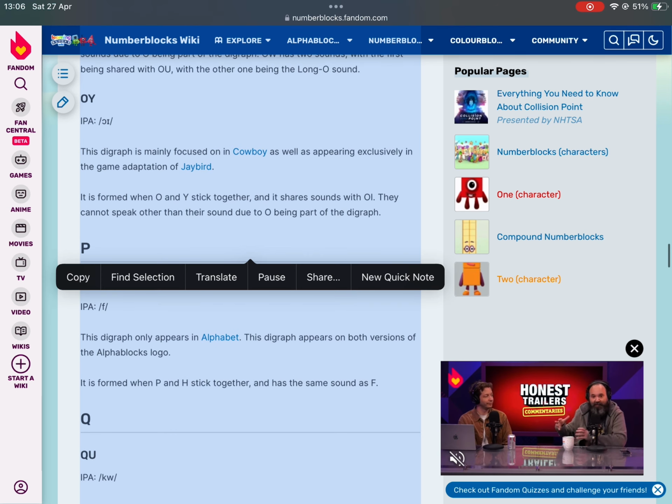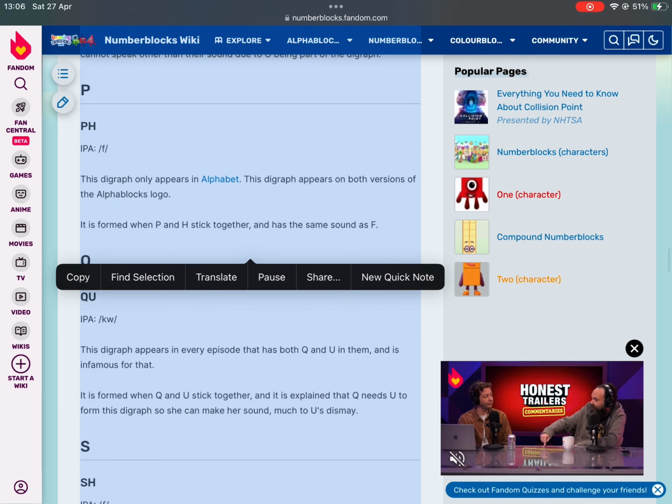OY, IPA. This digraph is mainly focused on in cowboy as well as appearing exclusively in the game adaptation of Jaybird. It is formed when O and Y stick together, and it shares sounds with OI. They cannot speak other than their sound due to O being part of the digraph.